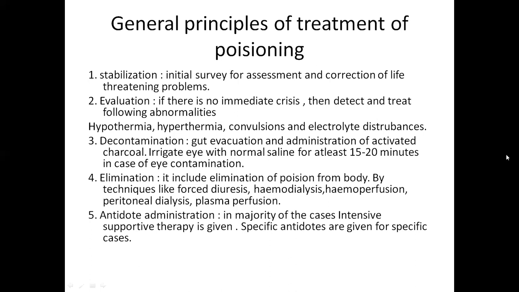And the last one is antidote administration. In some cases, if you know what type of poison the patient has taken, there are specific antidotes which can be given to those patients. In the majority of cases, if you don't know the exact reason for the poisoning, then you should admit the patient to intensive supportive therapy, so that treatment can be given. So this is about antidote administration, and these are the 5 general principles used for treating any poisoning case: stabilization, evaluation, decontamination, elimination, and antidote administration.